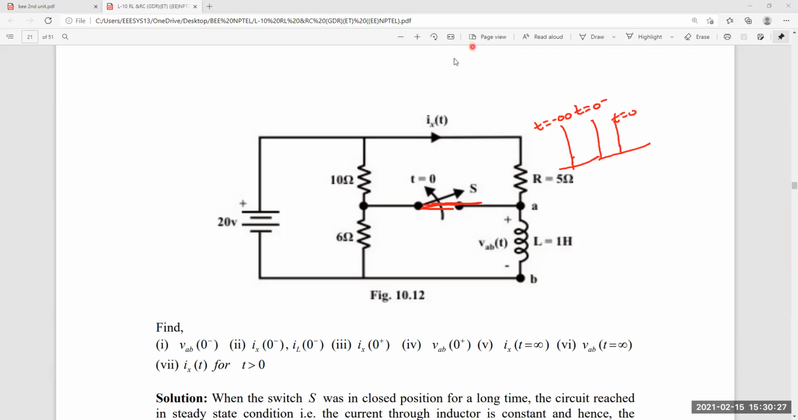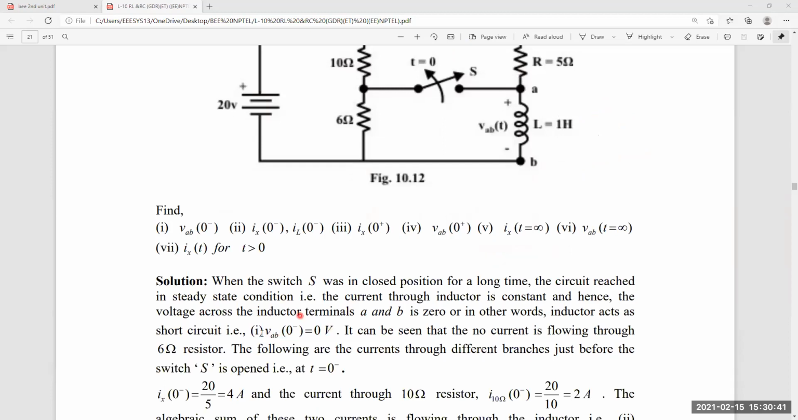So it is acting as a short circuit. Under steady state condition, the inductor acts as a short circuit. That means VAB of 0 minus is equal to 0. Understood? VAB of 0 minus is equal to 0. It's clear.